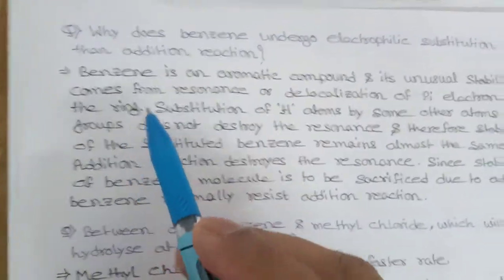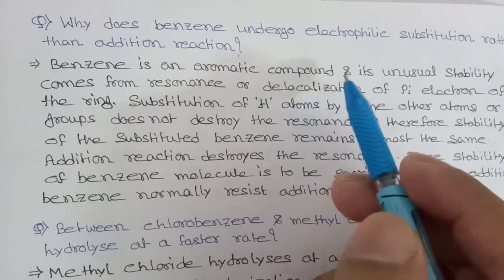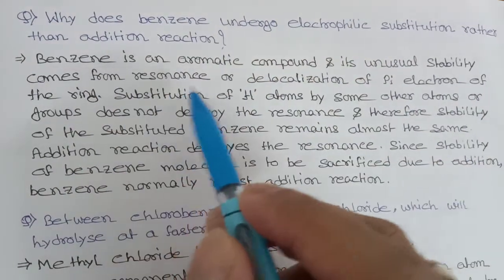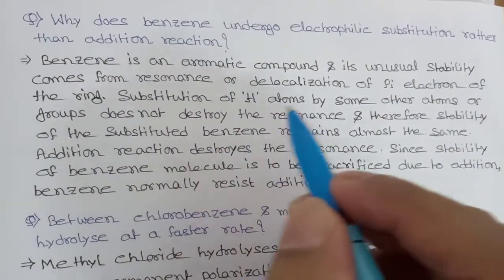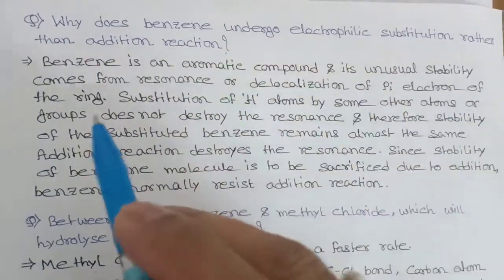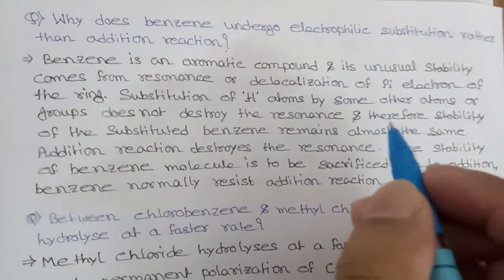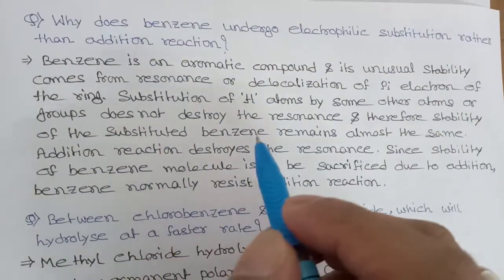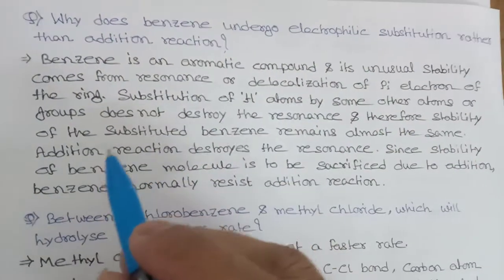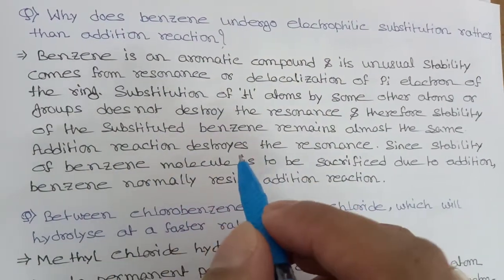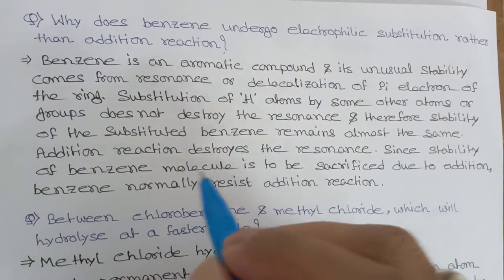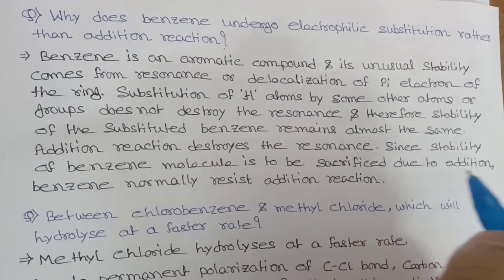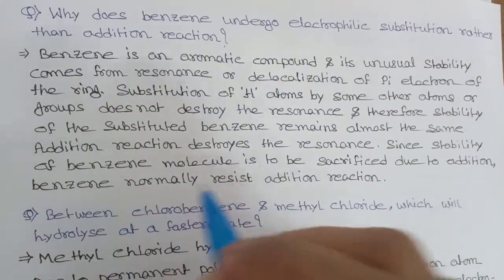So see, benzene is an aromatic compound, and its unusual stability comes from resonance or delocalization of pi electrons of the ring. Now, substitution of a hydrogen atom by some other atoms or groups does not destroy the resonance, and therefore the stability of the substituted benzene remains almost the same. But an addition reaction destroys the resonance, since the stability of the benzene molecule has to be sacrificed due to the addition. That's why benzene normally resists addition reaction.